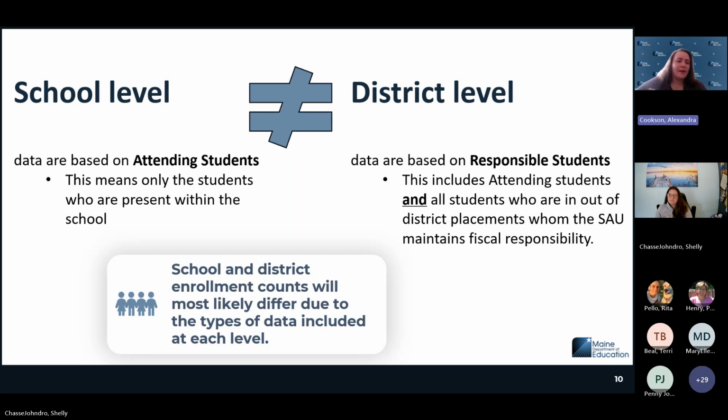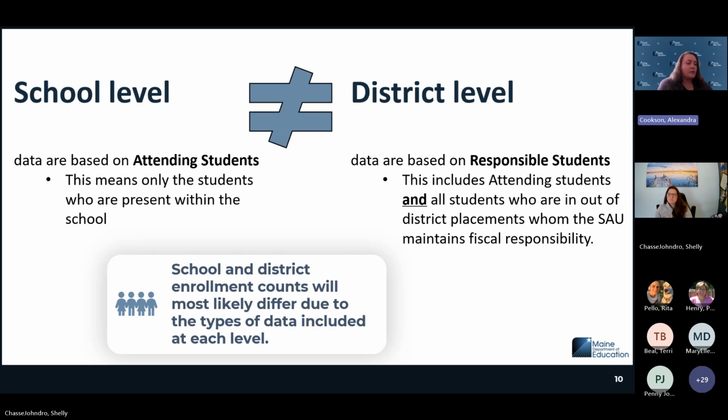The difference on the district level is that it's all of your responsible students. Responsible students takes into account your students who are attending school and the students who are out of district placements that your SAU maintains fiscal responsibility for. This could be private students attending private school who are receiving federal funding.